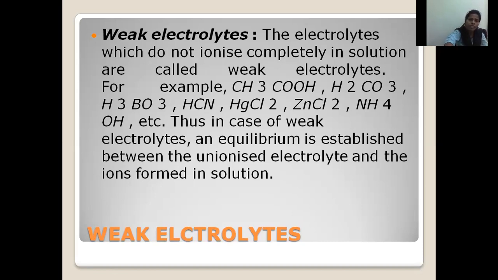Examples are all weak acids, weak bases and weak salts. A few examples of weak electrolyte: acetic acid CH3COOH, carbonic acid H2CO3, boric acid H3BO3, HCN hydrogen cyanide, HgCl2 mercuric chloride, ZnCl2 zinc chloride, NH4OH ammonium hydroxide. So in case of a weak electrolyte, an equilibrium is established between the unionized electrolyte and the ions formed in the solution. Unionized electrolyte is the reactant and ions are the products.